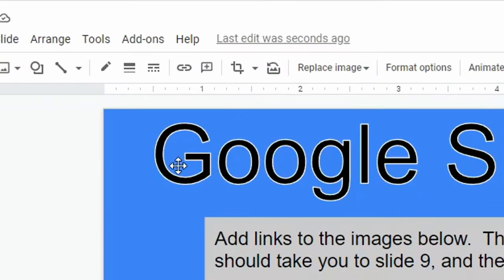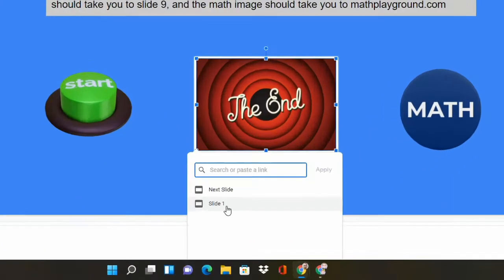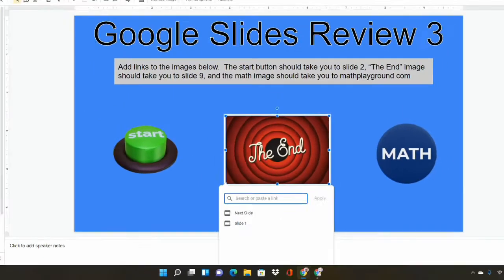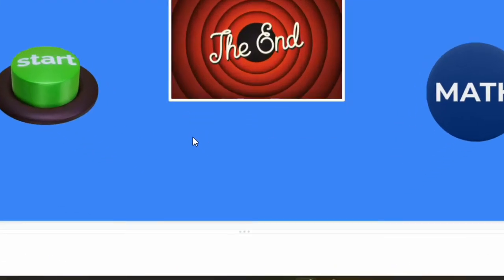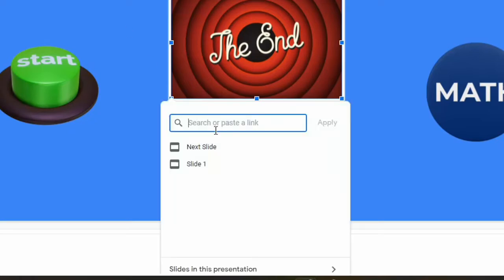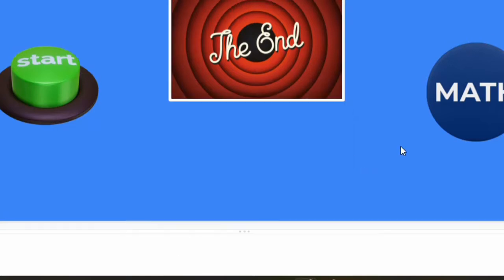So another way to add a link is on your toolbar right here, you have the little paper clip to insert a link, and you can click on that. So you'll notice here, I don't want the next slide and I don't want slide number 1. I can't see far enough down to get to slide number 9. So a couple things I could do here is I could take this and slide it up on the slide and then see if I can see it. And now I see slides in this presentation, and I could go down to number 9.